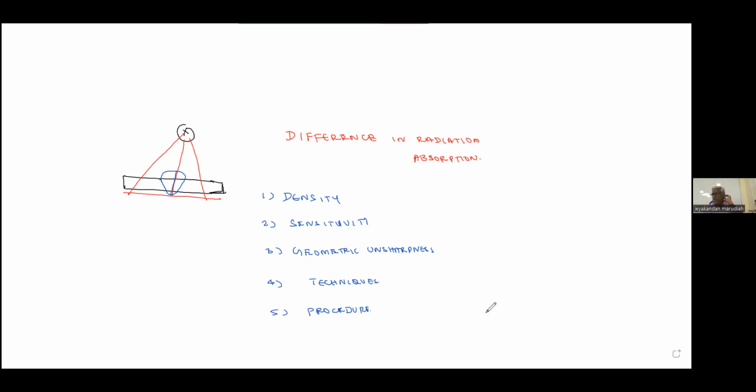Okay. Now, what is radiographic density? Degree of film blackening. How much the film is blackened? More black, more density. Less black, less density. Very simple. If it is white, it means less density; darker means more density. Is it clear? Okay. So I will write here. Radiographic density: degree of film blackening.